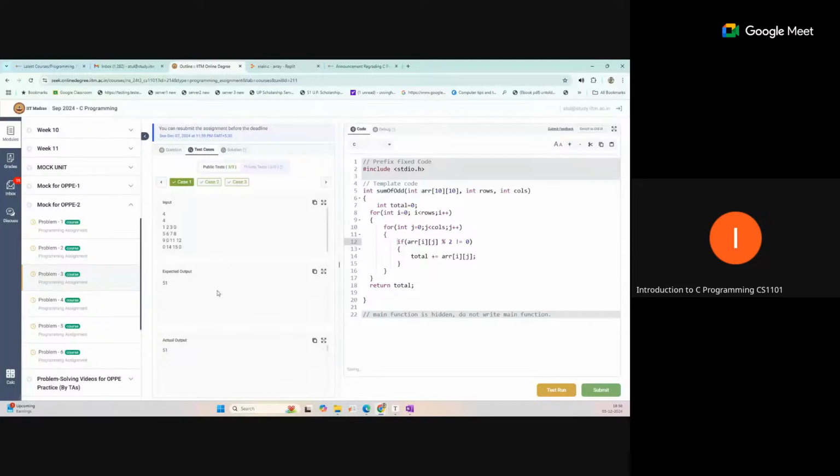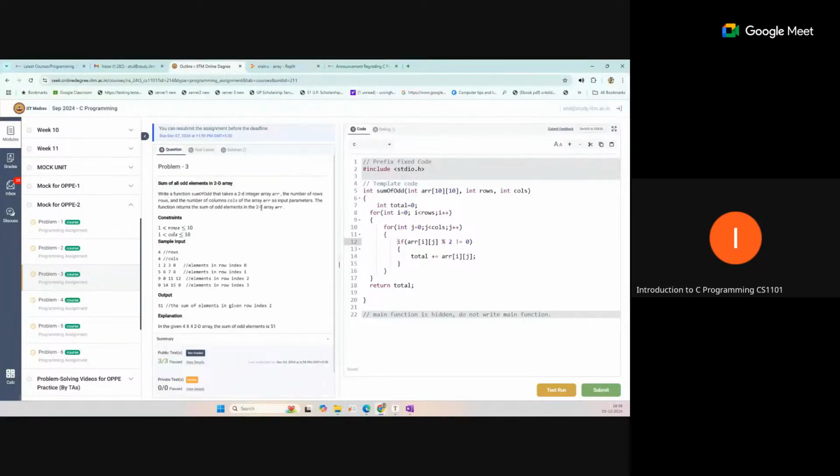So our output matches the required output. We have returned the value. According to the question, it is asking to return the value only. So the function returns the sum of odd elements. So we have returned this. In this way, you can deal with the two-dimensional based question.